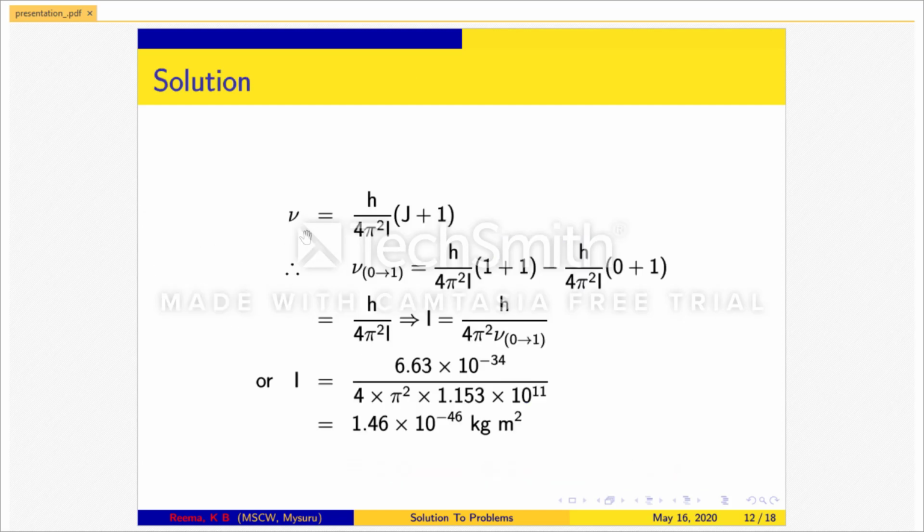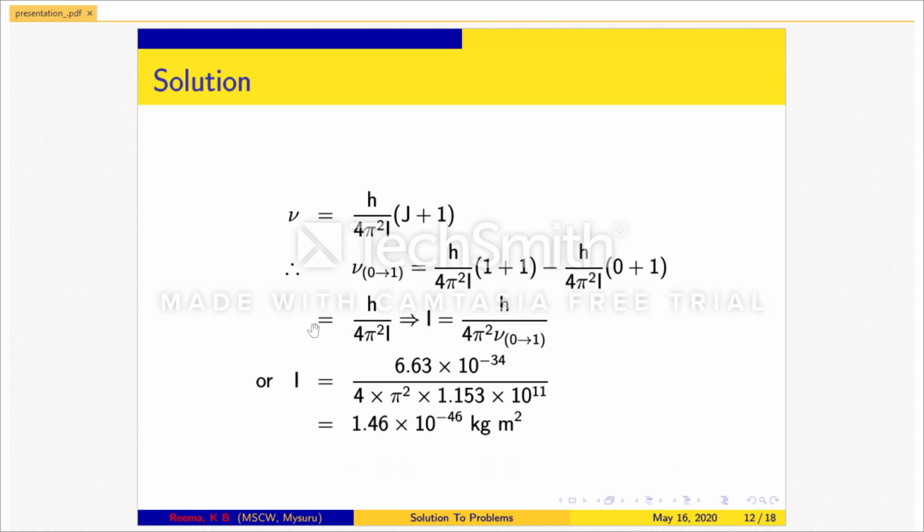We know that the expression for frequency is equal to h divided by 4 pi square I times J plus 1. Nu is equal to h divided by 4 pi square I times 1 plus 1 minus h divided by 4 pi square I times 0 plus 1.